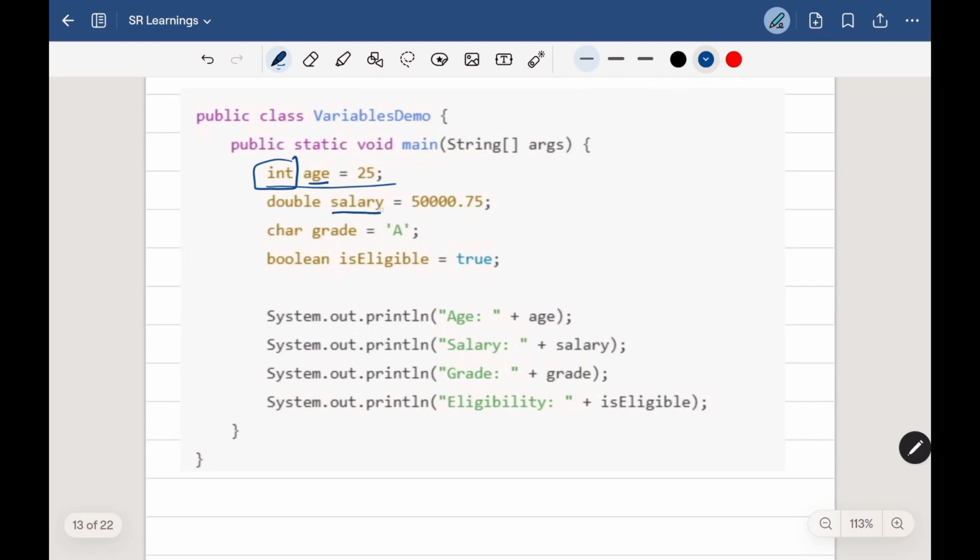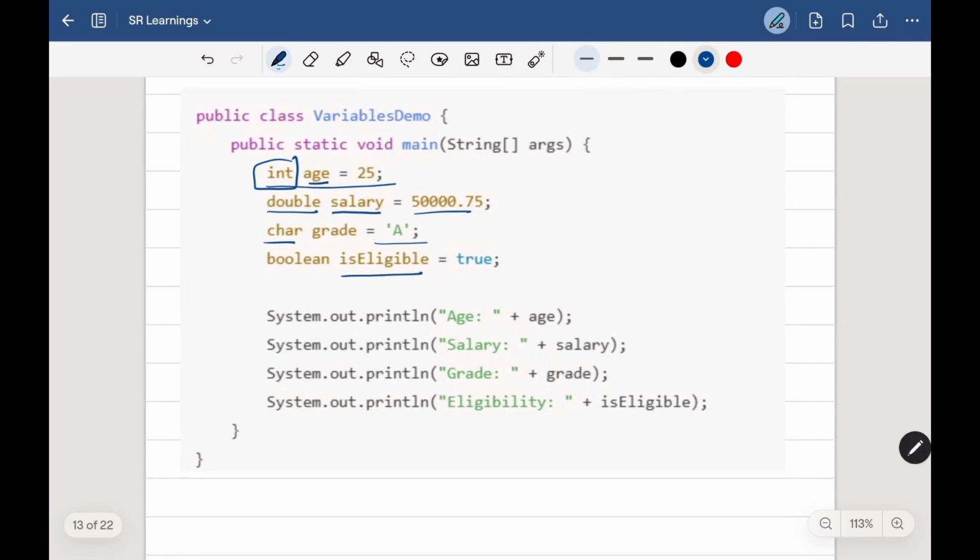Another thing we are storing here is salary, and salary can be a decimal value, so we are going with the double data type. And to store the grade of a student, we have to store some letters, right, like A, F, like that. So we can go with a char data type, which stands for a character. It can store all the characters in the system.